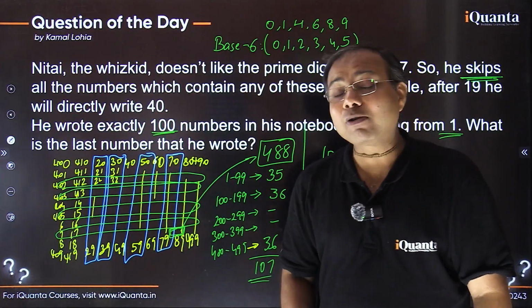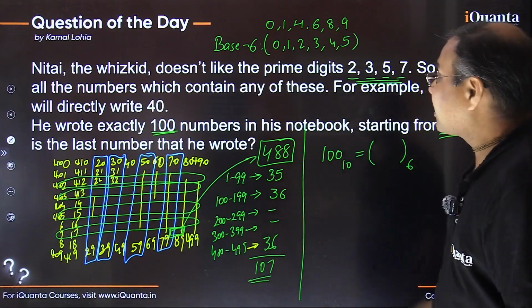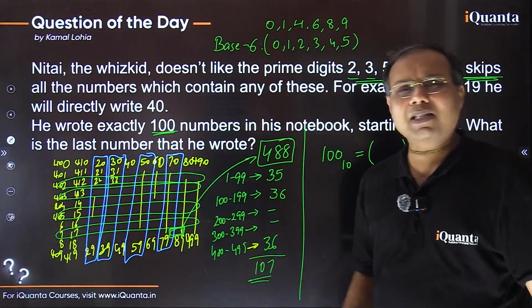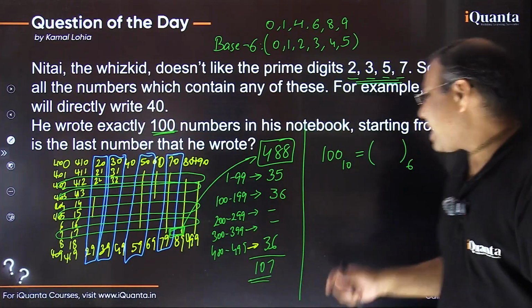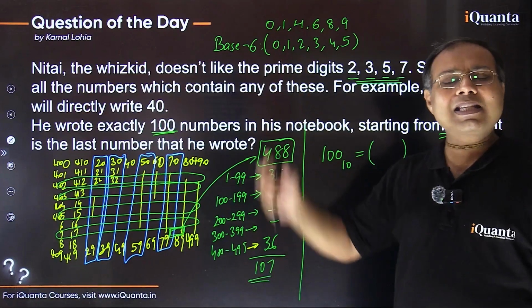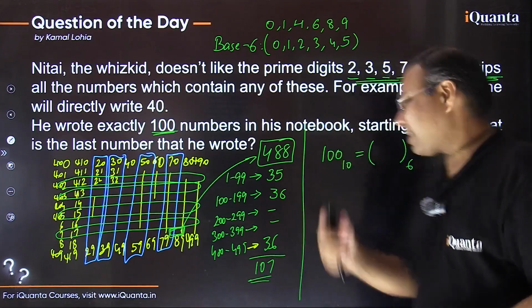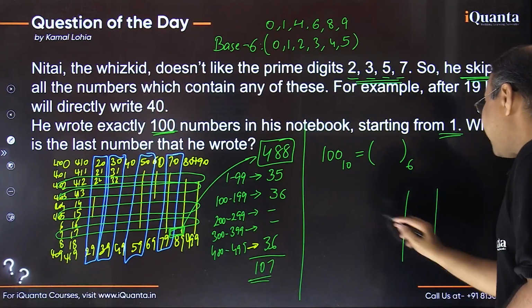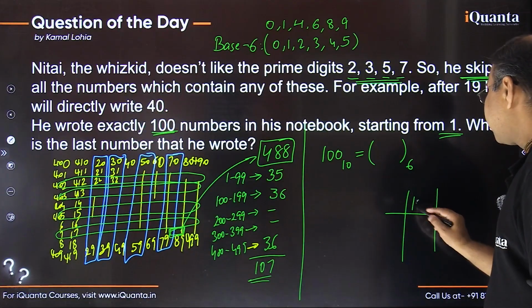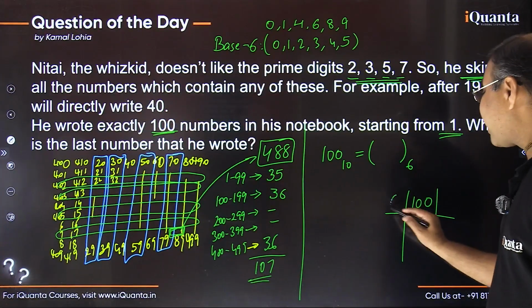So how to figure it out? It's a very simple thing. If you are familiar with the base system, the method to convert any number of base 10 to any other base is simply by division, right? By division, I'm writing it here. So let's divide this number 100, which we want to convert in base 6. So we have to divide it by 6.